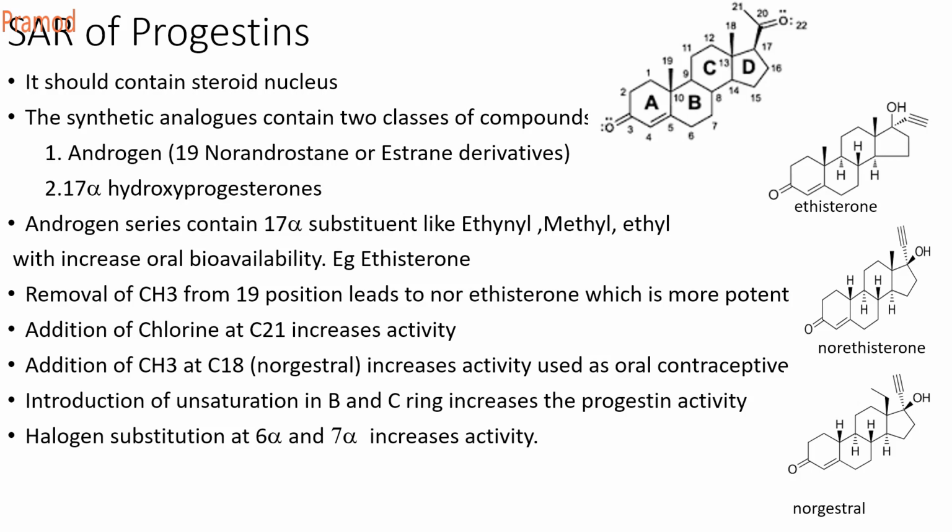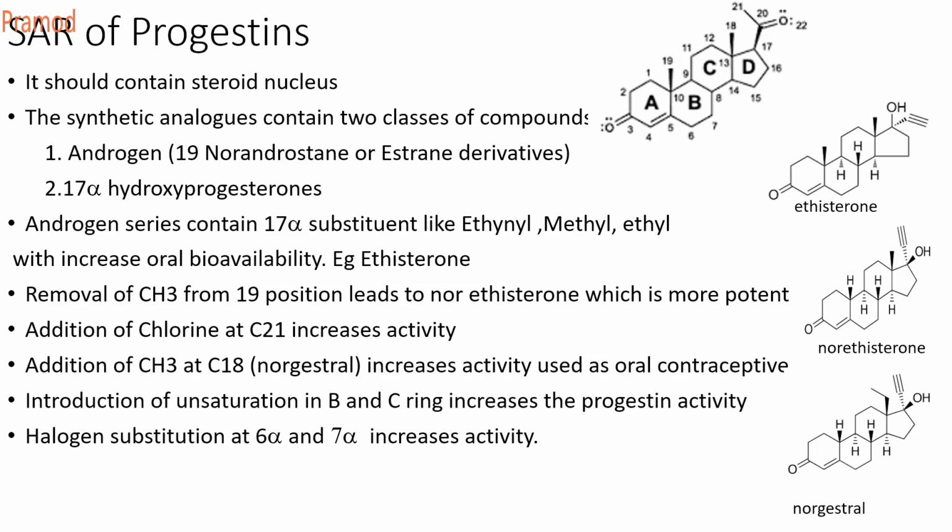Addition of CH3 at the C18 position: in the 19-nor compounds, if you add another CH3 at the 18th position, it increases the oral contraceptive activity.